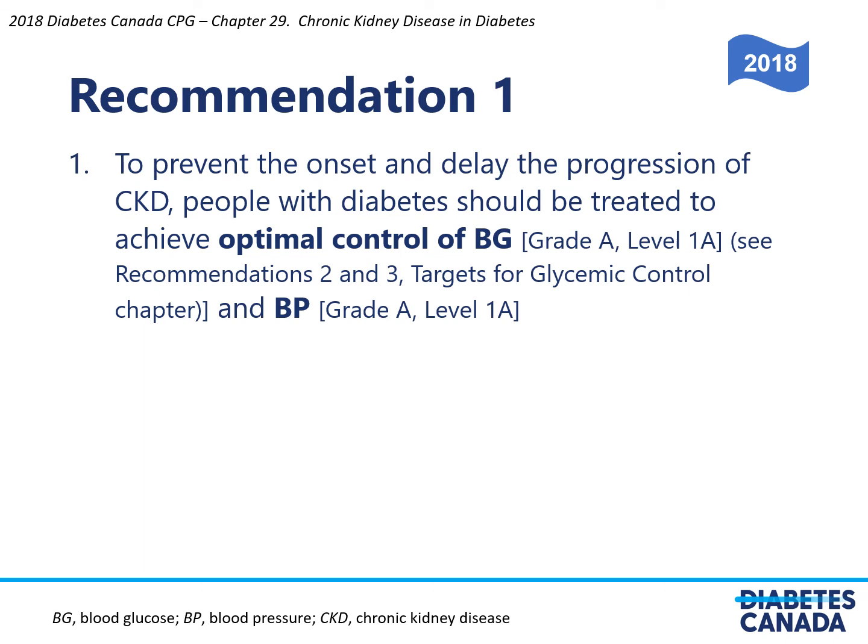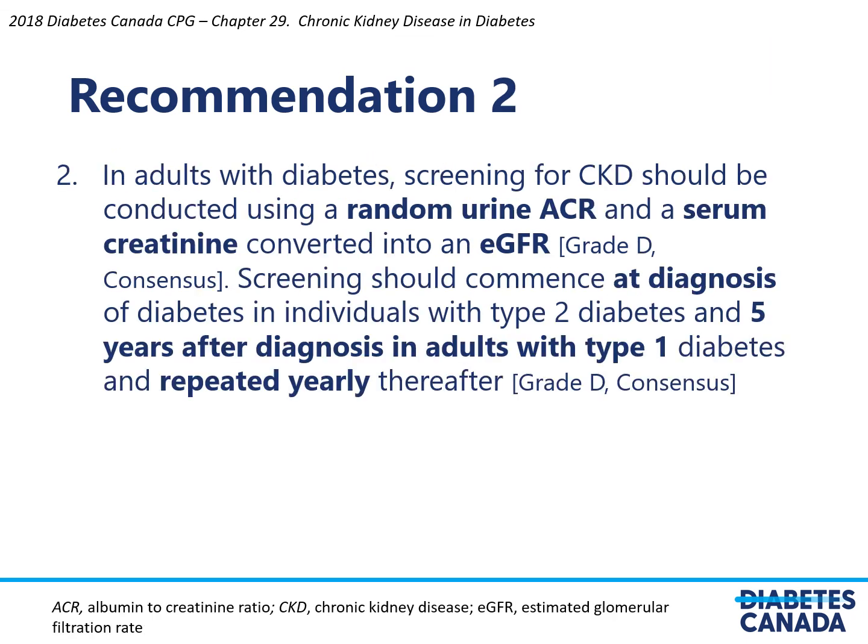For this chapter, the recommendations are as follows. Recommendation 1. To prevent the onset and delay the progression of CKD, people with diabetes should be treated to achieve optimal control of blood glucose and blood pressure. Recommendation 2. In adults with diabetes, screening for CKD should be conducted using a random urine ACR and a serum creatinine converted into an eGFR. Screening should commence at diagnosis of diabetes in individuals with type 2 and 5 years after diagnosis in adults with type 1 and repeated yearly.